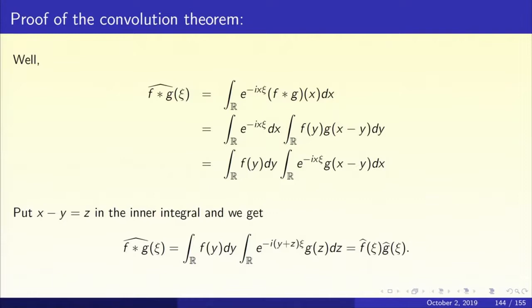So what do you get? (f star g) hat equals integral over R f(y) dy, integral over R e to the power minus i times (y plus z) chi g(z) dz. Exponential of minus i into (y plus z) chi is simply a product of exponentials, e to the power minus i y chi times e to the power minus i z chi. So split it, and it's a product of two integrals, f hat of chi, g hat of chi. The convolution theorem has been established.